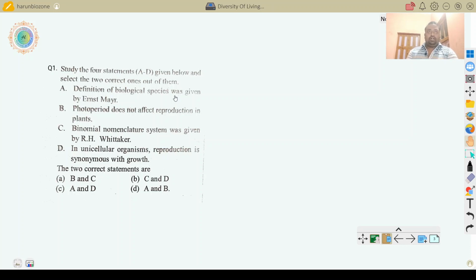In unicellular organisms, reproduction is synonymous with growth. This is also true, because, for example, bacteria is a unicellular organism. So one bacterium by binary fission produces two similar bacteria by asexual reproduction. So there is no modification or mutation or changes here.